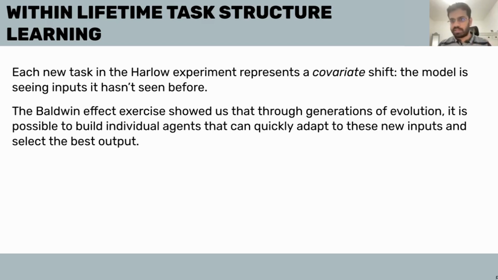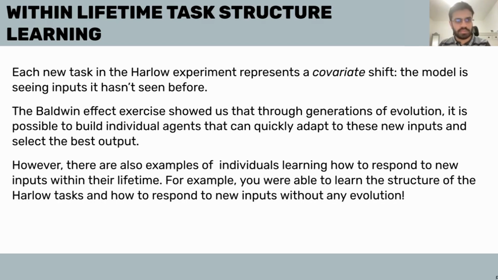So the Baldwin effect exercise shows us that with evolutionary algorithms, we can build powerful individuals which can quickly adapt to these new inputs and then select the best. But now we want to think about individual lifetime learning. So you don't necessarily need evolution for this to happen. You are able to learn the structure of the Harlow tasks without any evolution. So this should be possible within the lifetime of an agent, this form of meta learning.